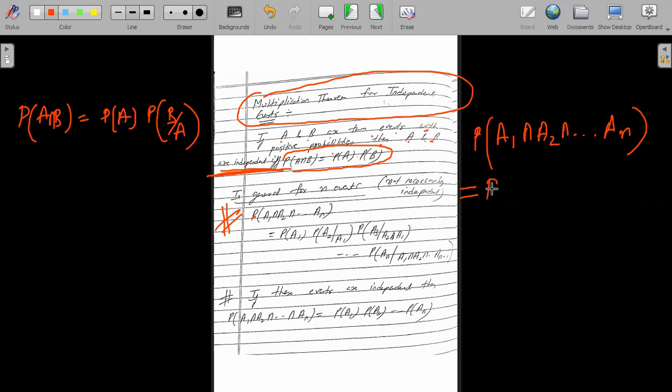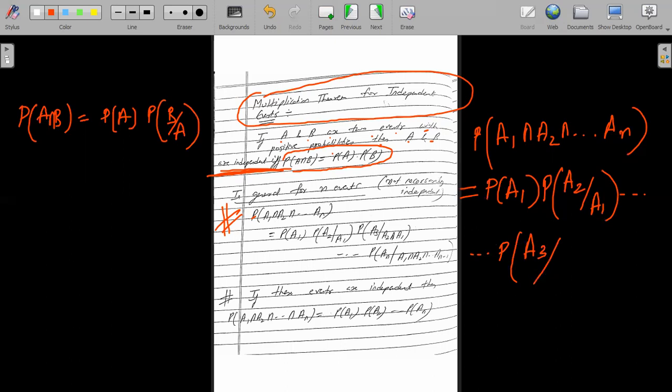This will be probability of A1 first. By intuition you can just see this. आपको A1, A2, A3, AN सारे events चाहिए, तो उनकी intersection चाहिए. तो obviously start तो किसी एक event से होगा. पहले एक A1 हो जाएगा, so probability of A1. फिर आप A2 करोगे, A2 such that A1 has already occurred. फिर इसको मैं नीचे लिख रही हूँ. अब A3 होगा. अब A3 कब होगा? जब A1 और A2 दोनों हो चुके हैं. सिमिलरली A4 होगा.